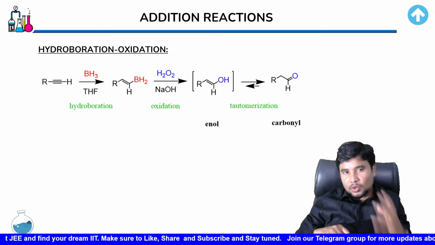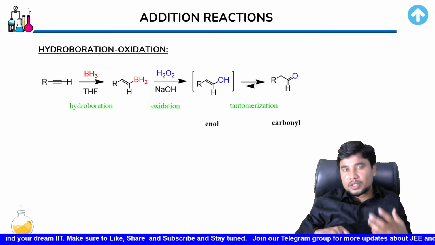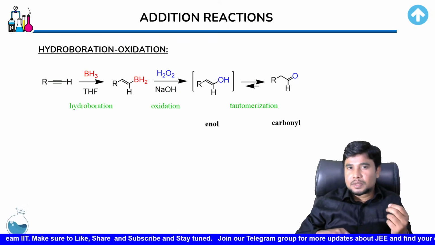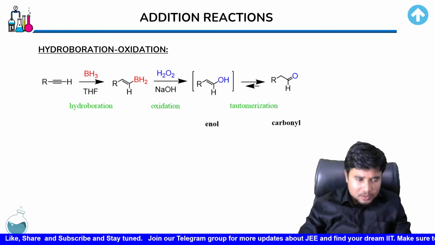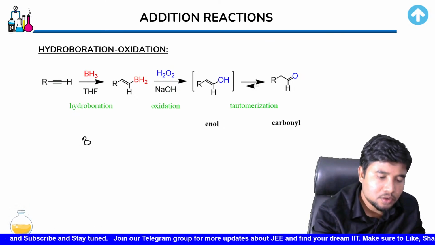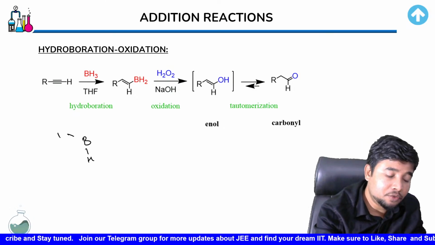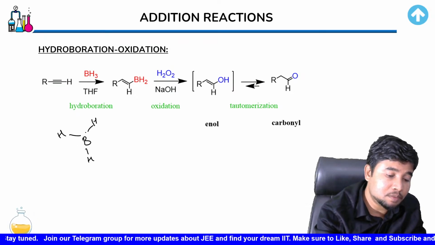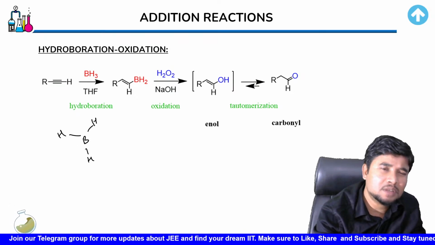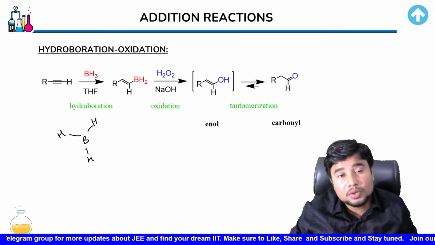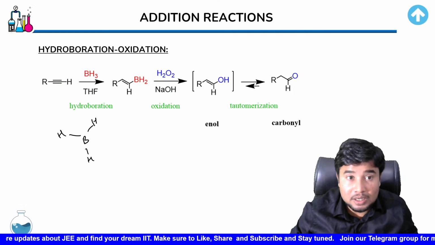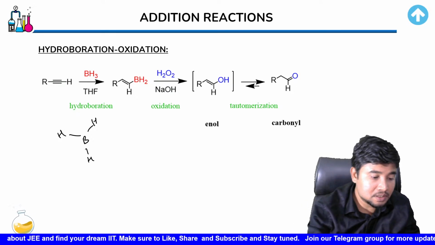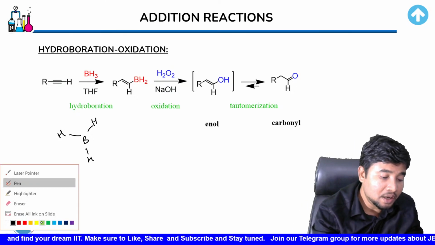Now, as I already told you, BH3 or B2H6, these are those substances that lack electron density. So how do we know a substance lacks electron density? Guys, to know, you draw that substance. Now, if you look at this substance, you can see that boron has how many bonds? 3 bonds. Then how many electrons are going to be there? 6 electrons are going to be there. Definitely, it has a need of electron density. In fact, it is a Lewis acid.